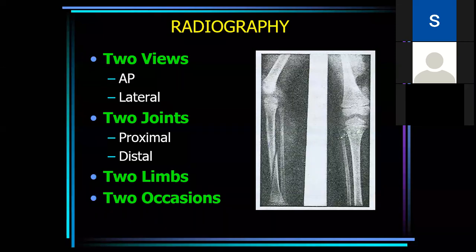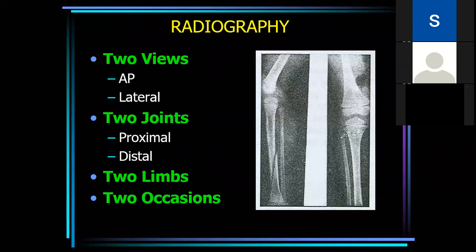X-ray is the common name of radiograph. Radiograph is the particular name usually used by medical staff, doctors or students, and a villager can say X-ray. So for radiograph, there is a rule of two. What is the rule of two? It means two views, anterior posterior and lateral view, and two joints.